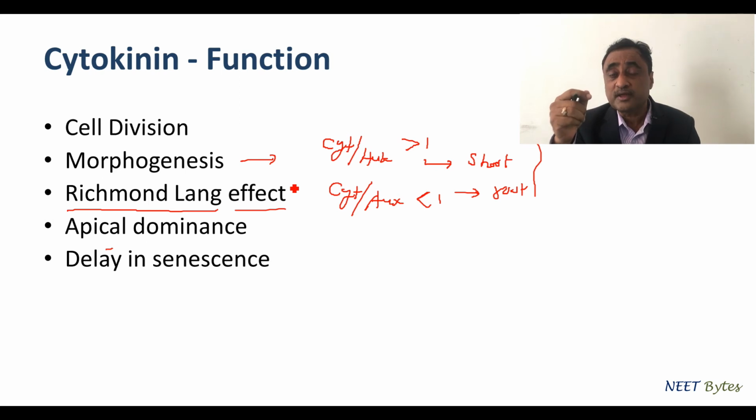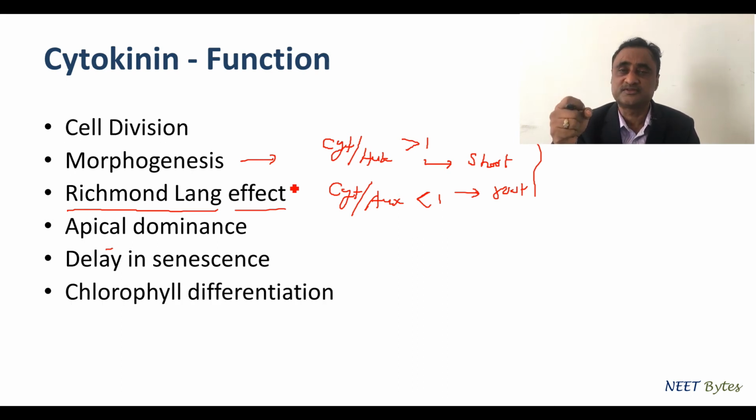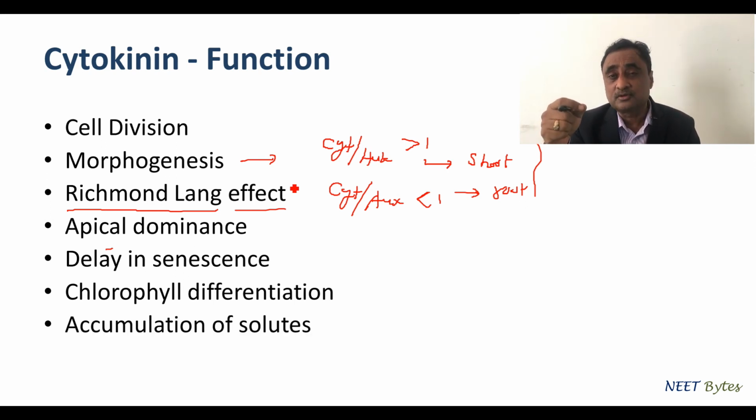Now cytokinin also leads to a delay in senescence. Cytokinin mobilizes the nutrients, and once the nutrients are mobilized, definitely the senescence or programmed death is going to be delayed, okay. It helps in chlorophyll differentiation, as we have seen in the Richmond-Lang effect, right, and it also leads to accumulation of solutes.